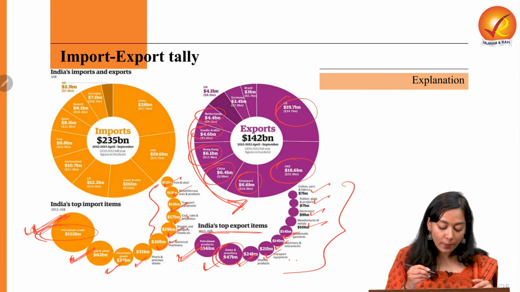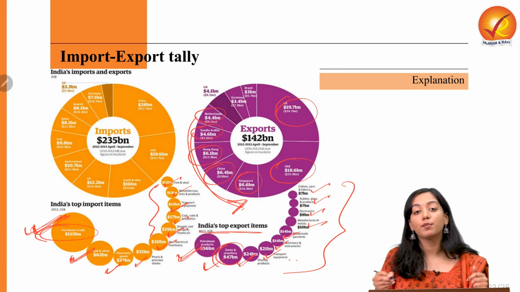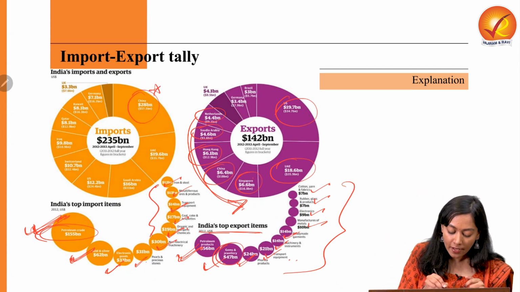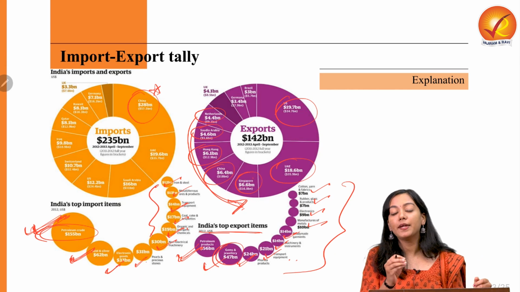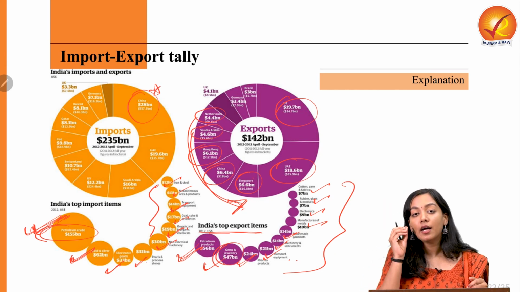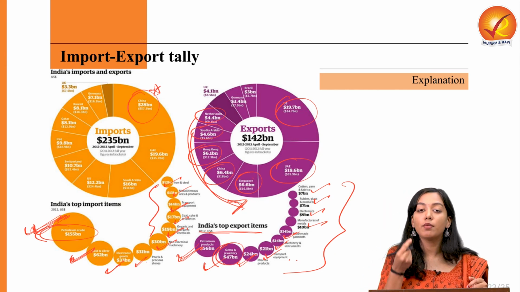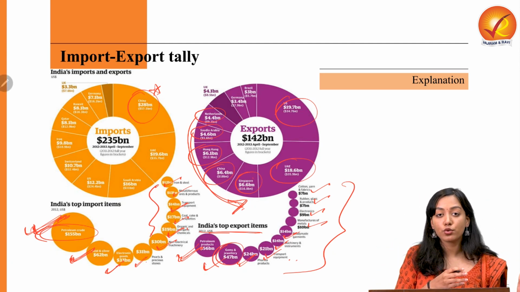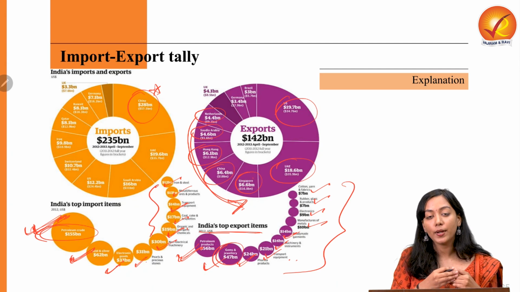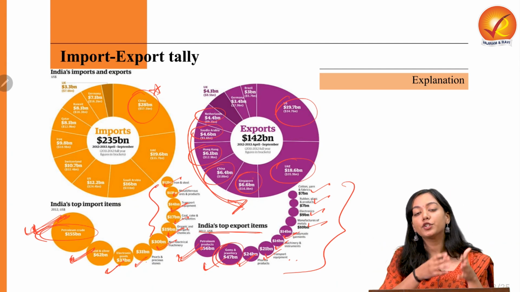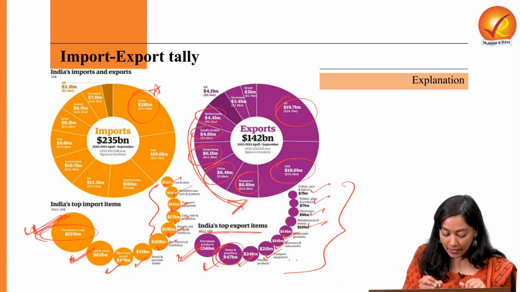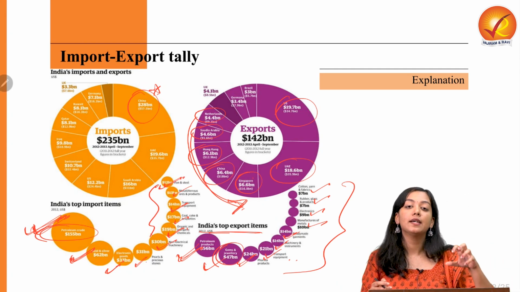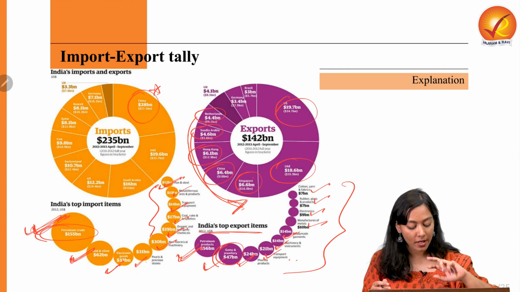Okay, let's talk about the countries from where we are importing the most. We are importing the most from China. We are getting our pharma APIs, active pharmaceutical ingredients, from China. We are getting most of the gemstones, gold and silver from China. We are getting most of the electronic inputs from China. We are getting iron and steel mostly from Japan and China. Therefore, it takes the top place in India's import basket.